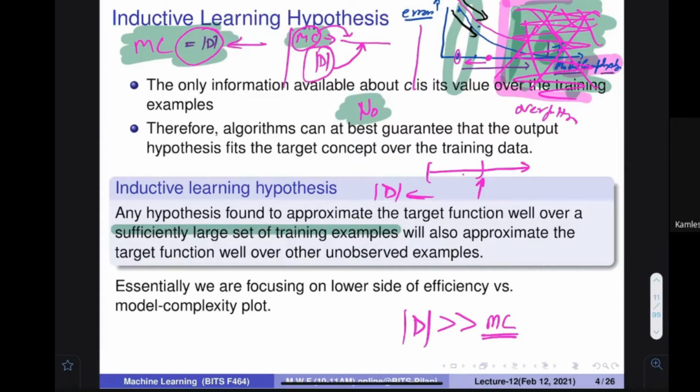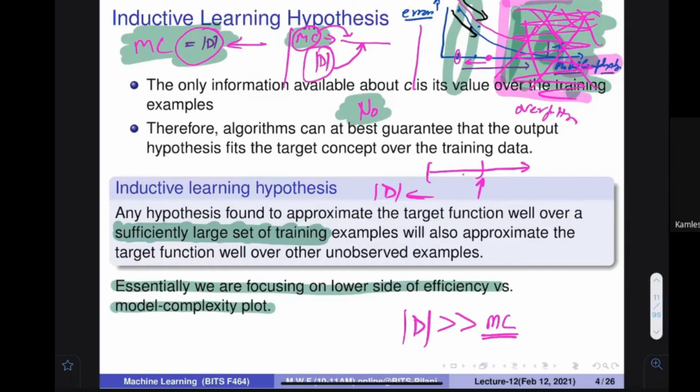So it is a very important thing that you should understand, that essentially we are focusing on the lower side of the efficiency versus model complexity plot, because of the sufficiently large set of training examples. So this is an important thing that I wanted to tell over here, that if you have a large number of data examples, then you can go ahead with that.